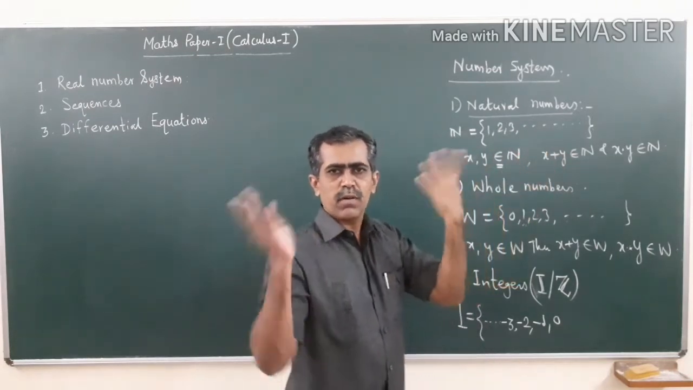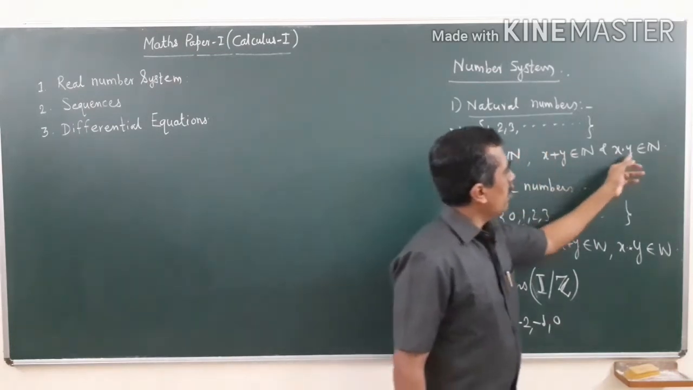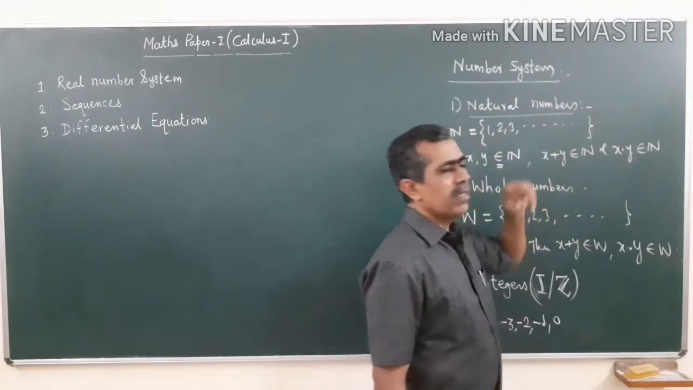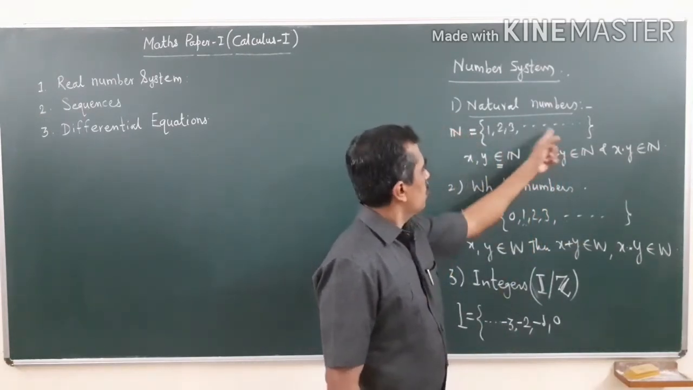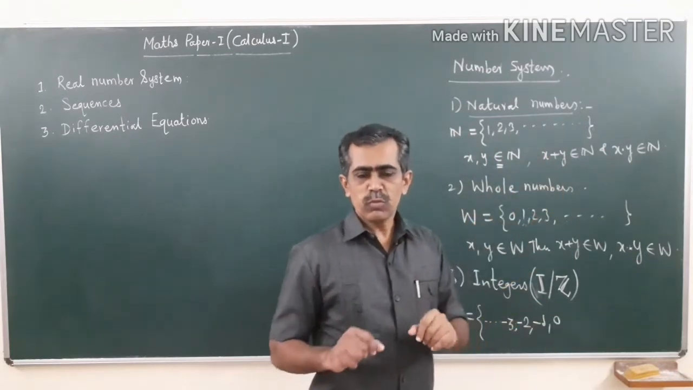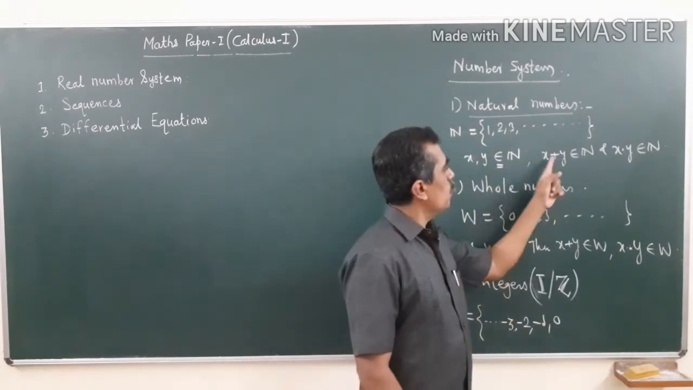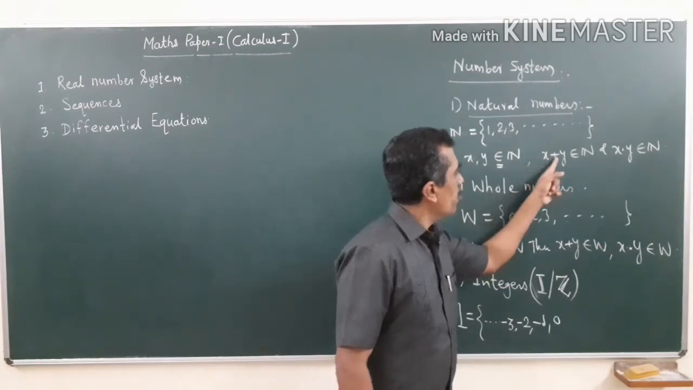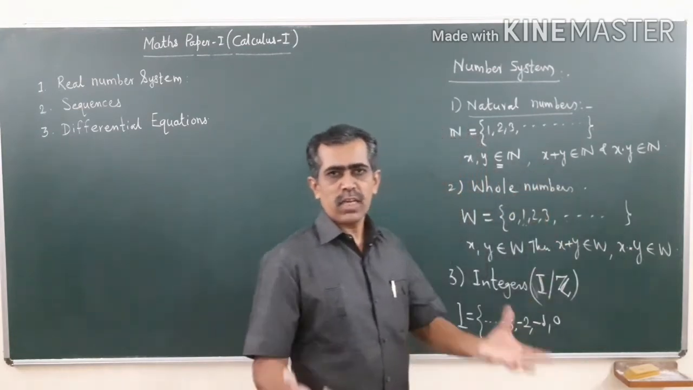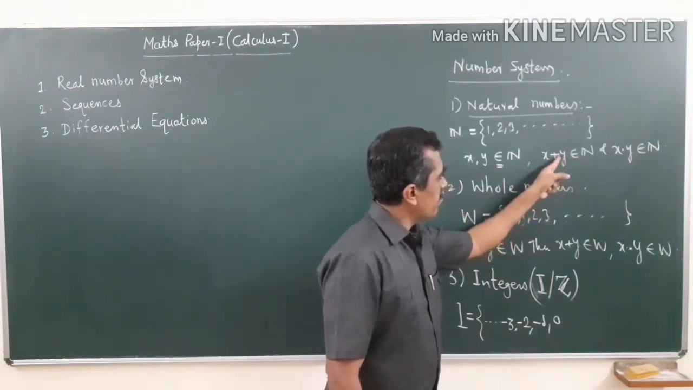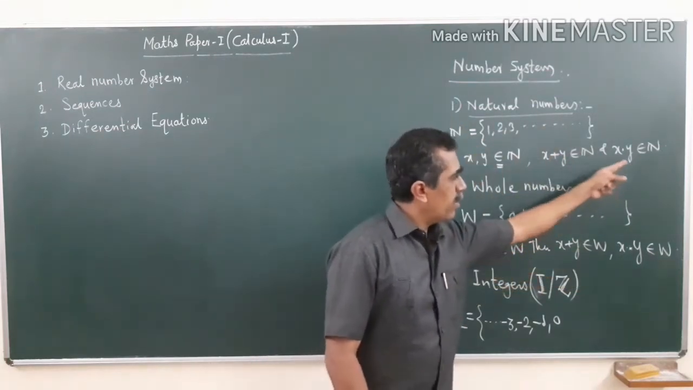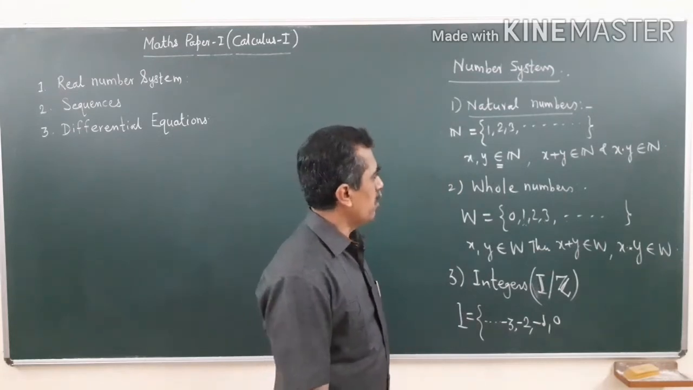You take any two natural numbers, the sum will be a natural number, and if you take multiplication of any two natural numbers, it is again a natural number. So, we say that the set of natural numbers is closed under the operation of addition and multiplication. Means if you take any two members of the set of natural numbers, then their sum is also a natural number and their product is also a natural number.